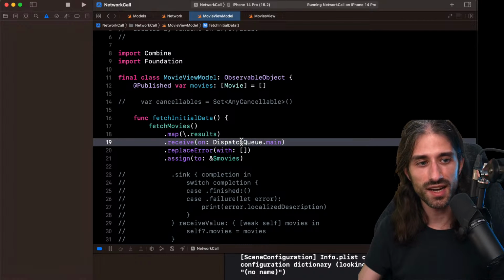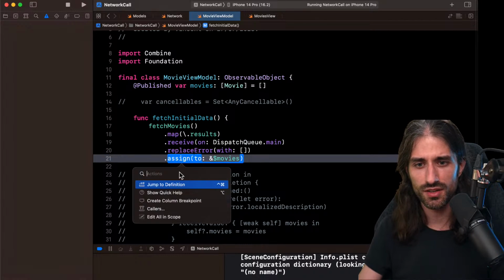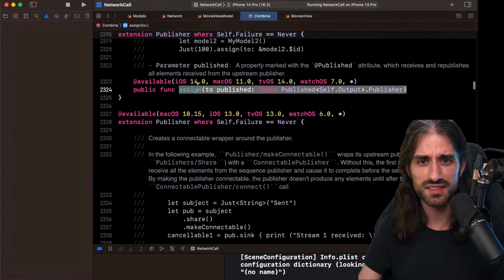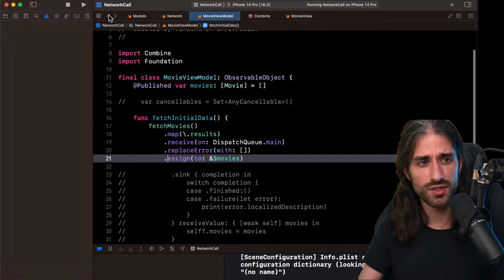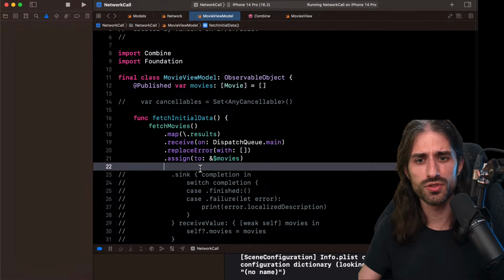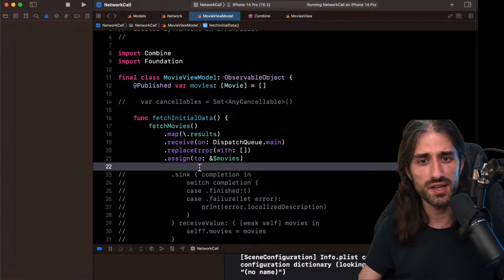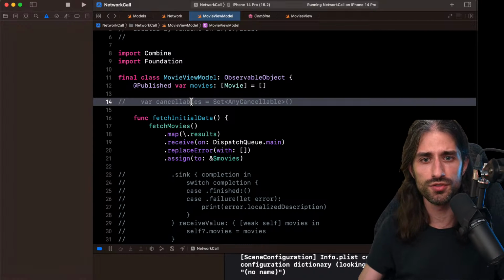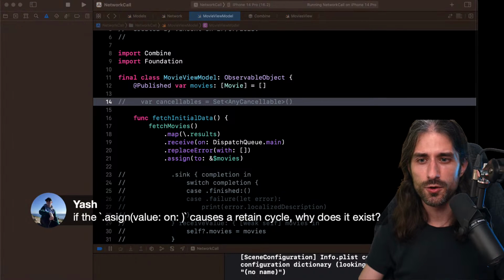So it's a really great syntax. I think this one was introduced with iOS 14, if I don't make a mistake. Let me check actually, because I'm not sure. Yes, this one is iOS 14, so maybe you can use it. If you can't, you might find open source implementations of it. I'm not sure, because I've never been in the case where I need to use it on iOS 13, but it's a really great syntax, and even simpler, because you don't need to deal with the AnyCancellable part. And so you were saying, why does it exist?